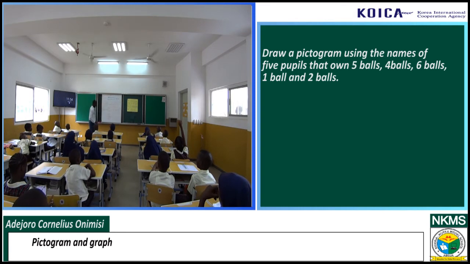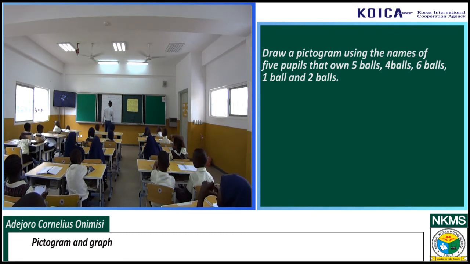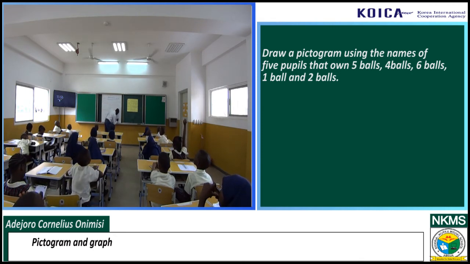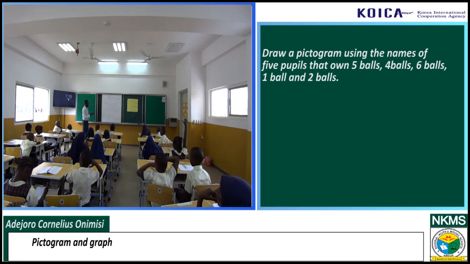Here we are going to have 1. For Usman, we will have 5 apples.